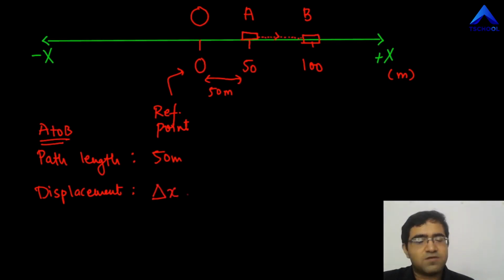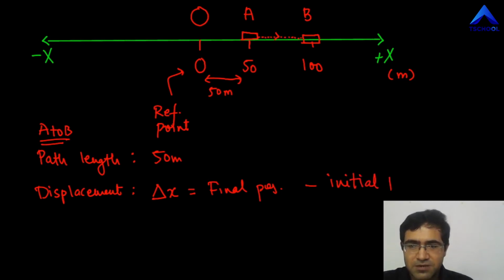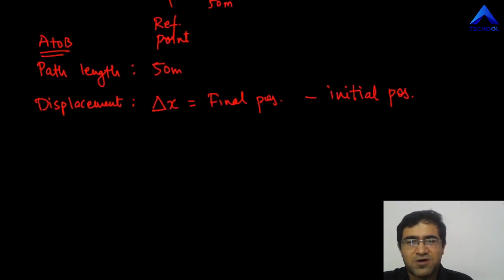Delta x. We should have the habit of using symbols everywhere, so that writing or expressing all these things is very simple. So delta x, again, stands for displacement. Like I mentioned earlier, we must write final position minus initial position. Again, initial means at start. See, it is so long, I had to write so much, final position minus initial position. That's why, like I said, we prefer to use symbols.